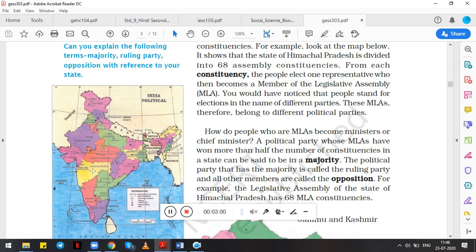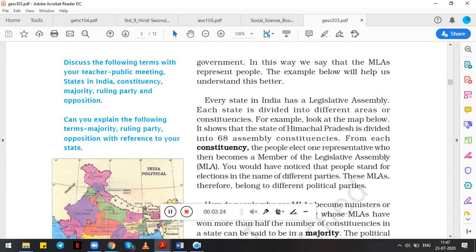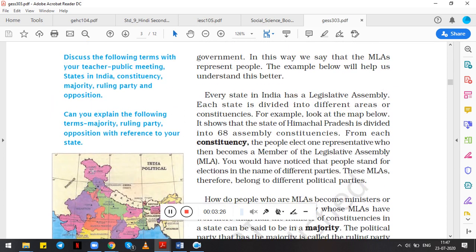Now after dividing into different constituencies, people elect one representative from each constituency, and these representatives become members of the legislative assembly, that is, MLAs. Now you can also see that there are different political parties in each and every constituency. So there are different MLAs that belong to different political parties. So discuss the following terms with your teacher.